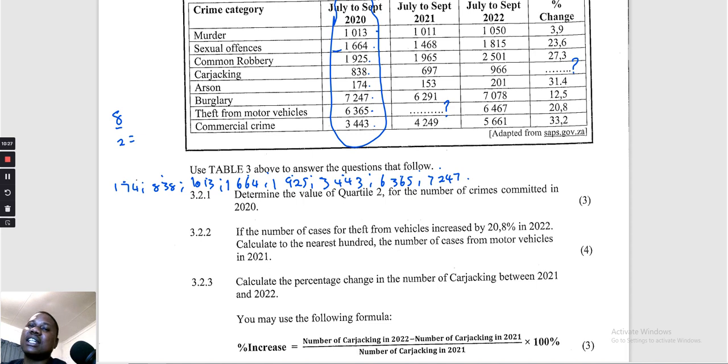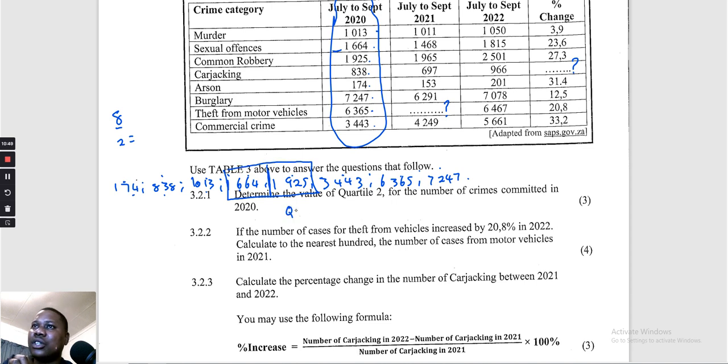It means we must have 4 numbers on the right and 4 numbers on the left. So what are those numbers? It's 1, 2, 3, 4. It means the middle number must be here. So this is going to be 1, 2, 3, 4. If the middle number is here, we are going to use these two numbers that are closer to the middle to calculate our middle number.